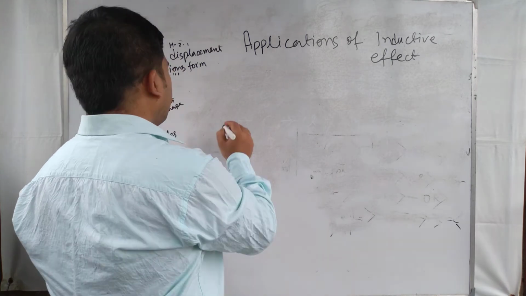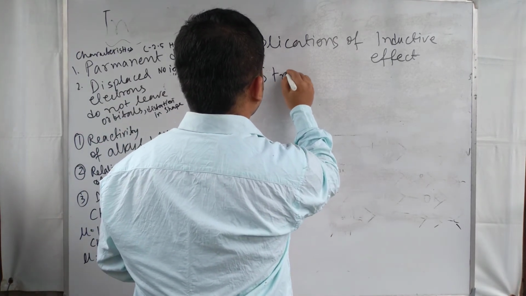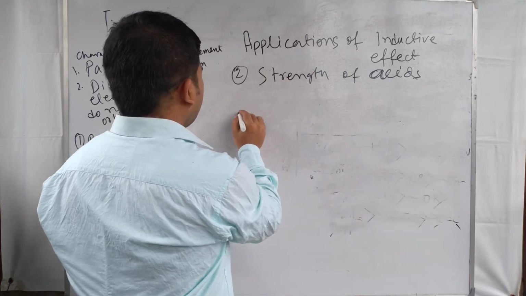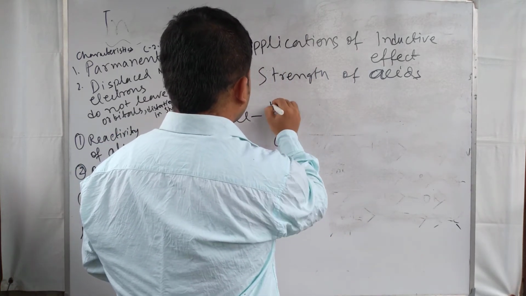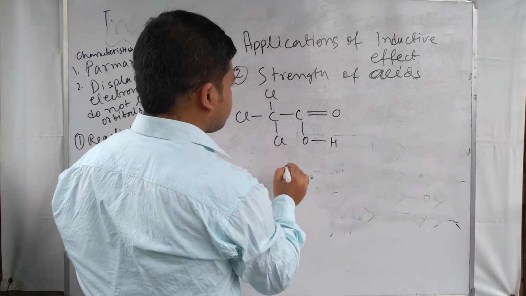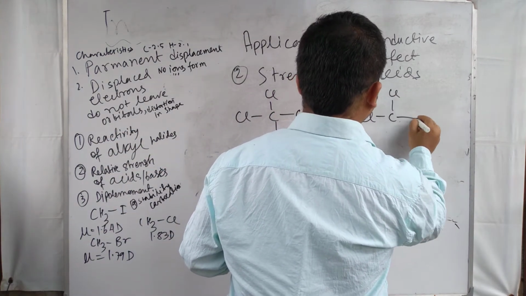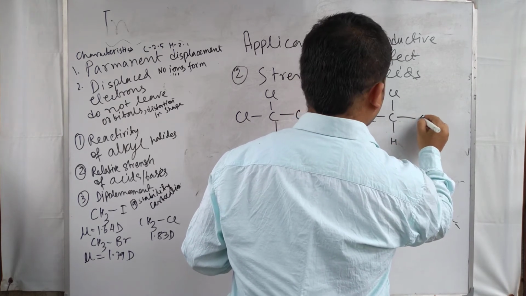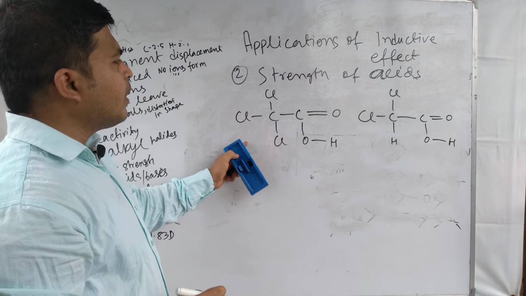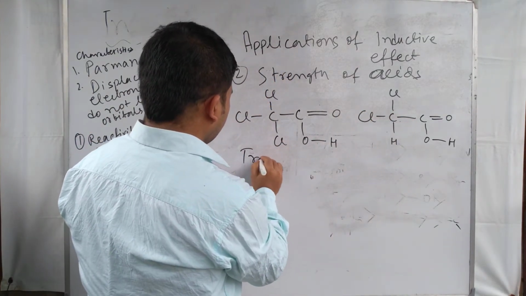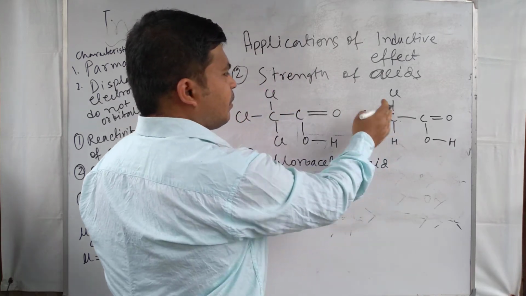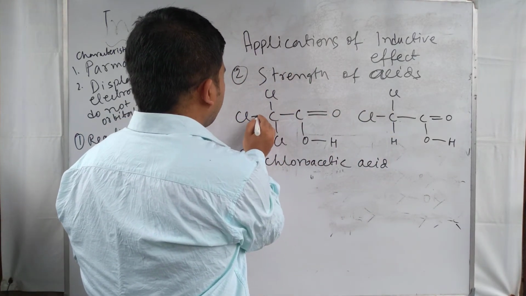Next important point is strength of acids. Suppose we have two acids, this is called trichloroacetic acid, and this is called dichloroacetic acid. So in this case, see the inductive effect.